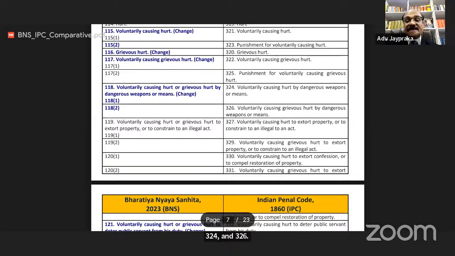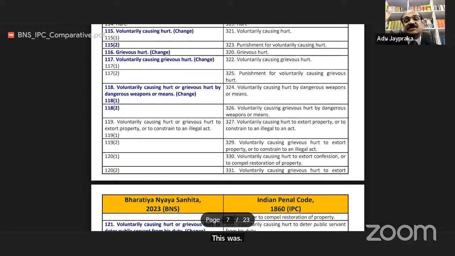Section 119 of voluntarily causing hurt or grievous hurt to extort property or to constrain to an illegal act. This was in section 119.